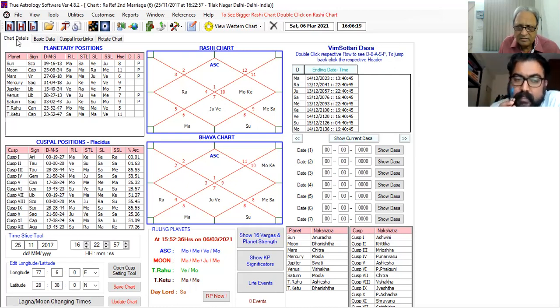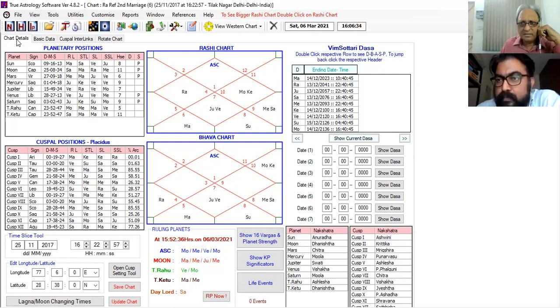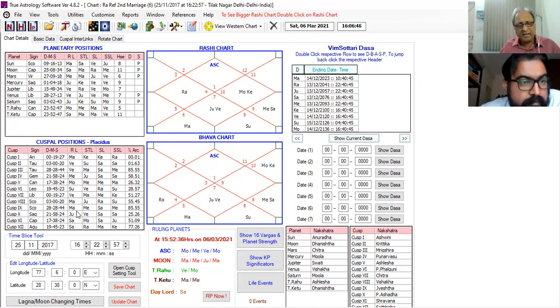Sir, suppose moon star or moon is not appearing in the ninth house. Preferably it should, because the question is related to the second marriage, so the primary cusp must appear. In some cases, if it does not appear, then at least it should appear in 5 and 11. If moon star Mars is not appearing in 9, even then we can consider it, because Mars is very strong in 5 and moon is the resident of the 11th house.